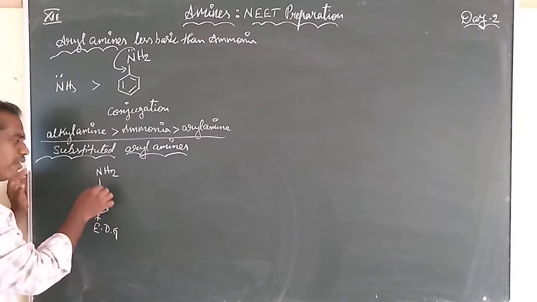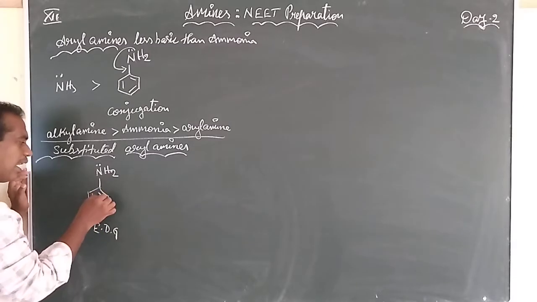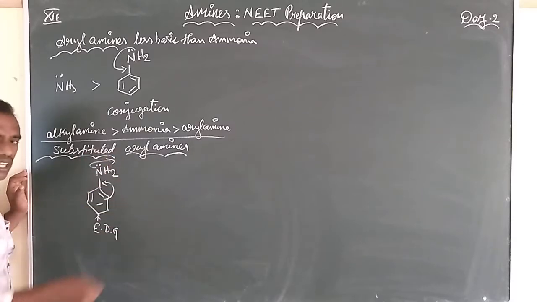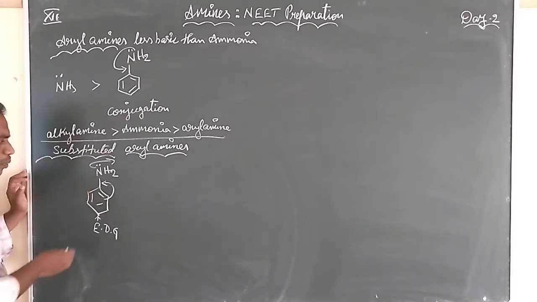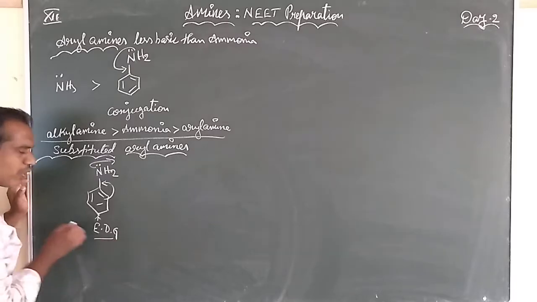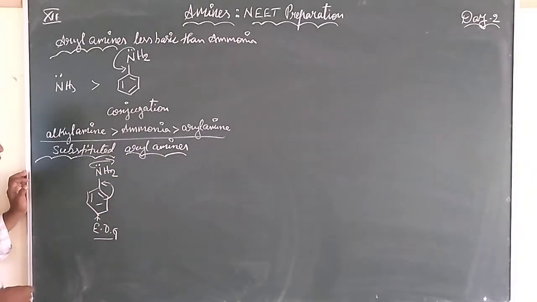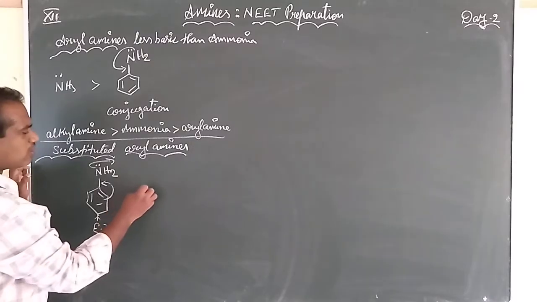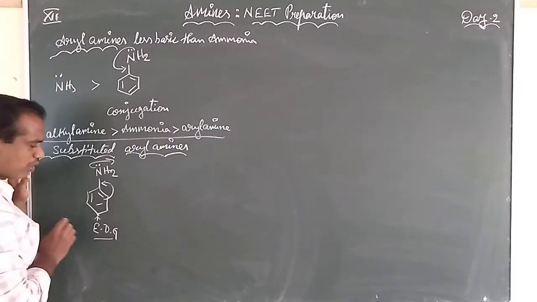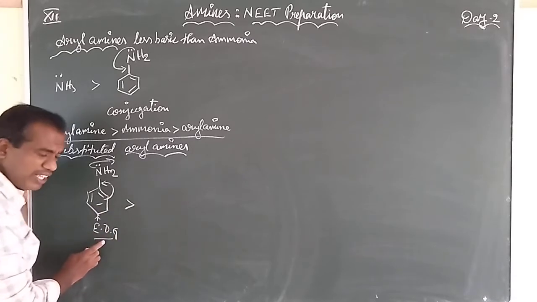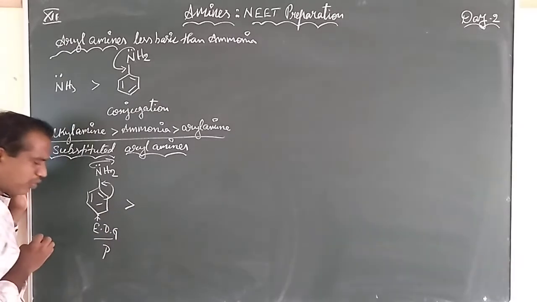Through resonance, the electrons finally come to the nitrogen to be donated to the Lewis acid that is approaching. So in the case of electron donating groups, the lone pair can be donated. But where is this group located? It is located at the para position.